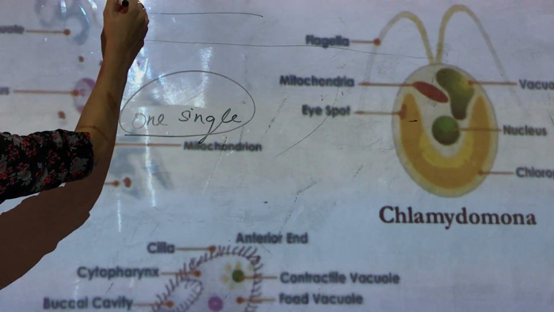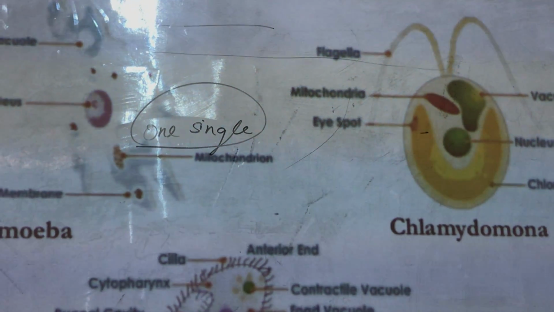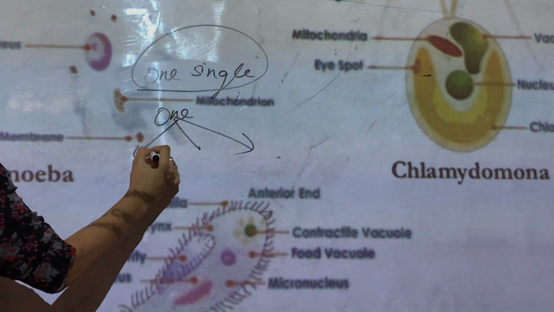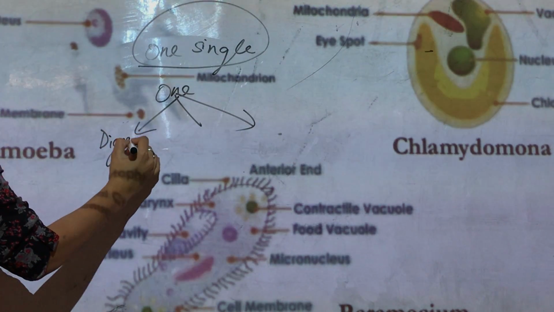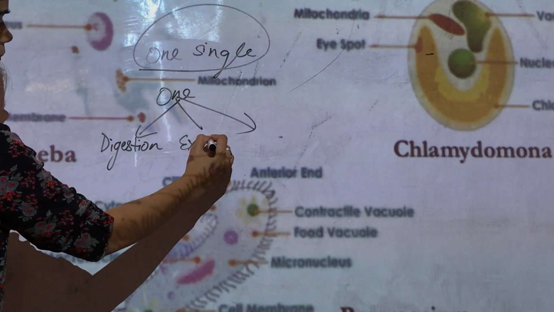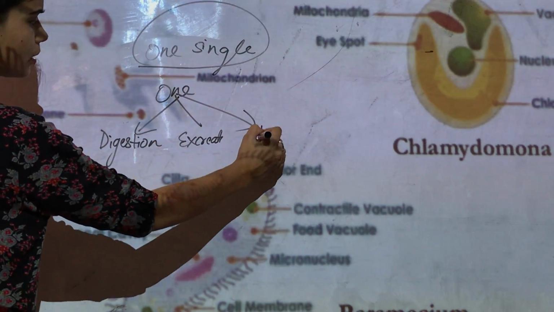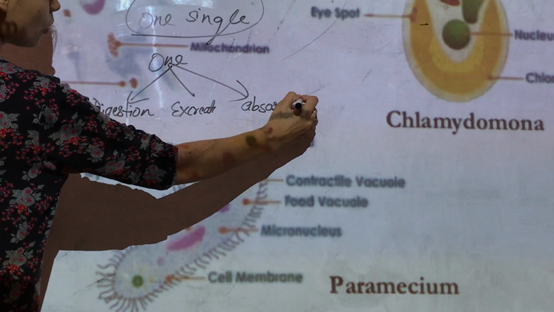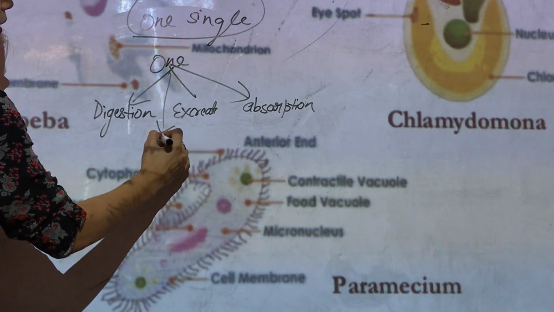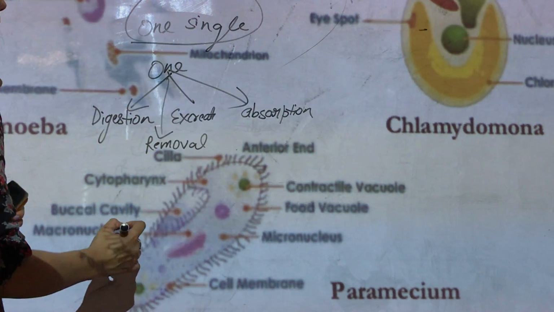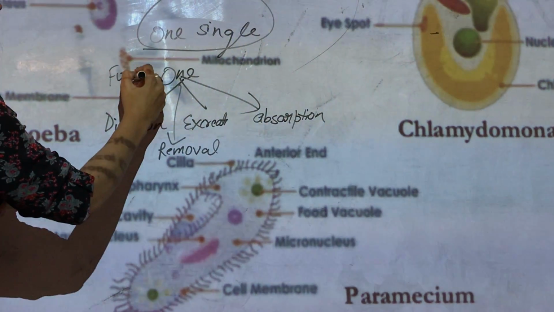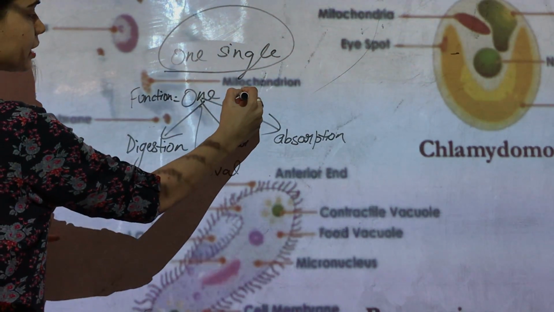Uni means one. In their body they have one single cell which will perform all the functions. That single cell is responsible for digestion, excretion, absorption of food, assimilation of food, removal of waste from the body, and sending signals. All the functions are performed by one single cell.